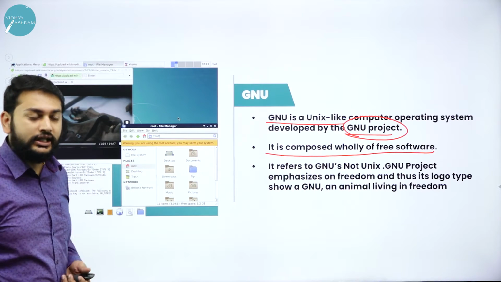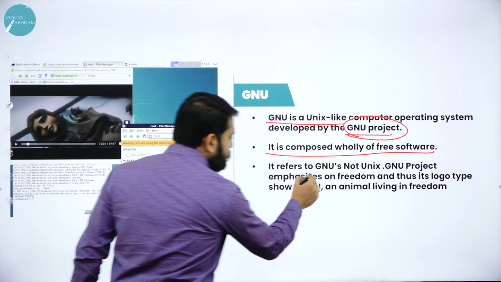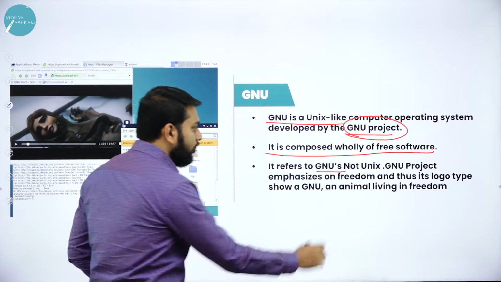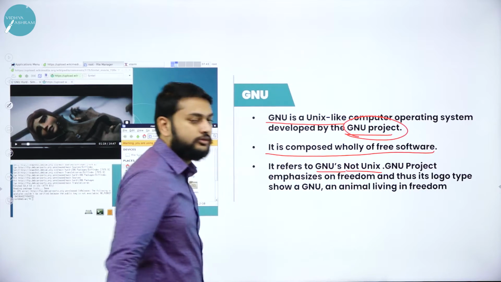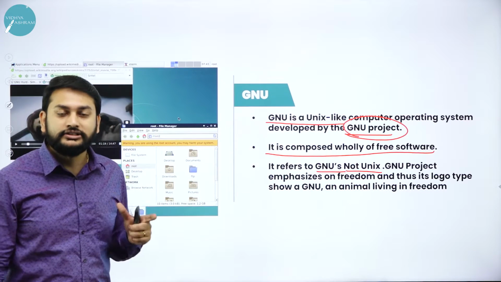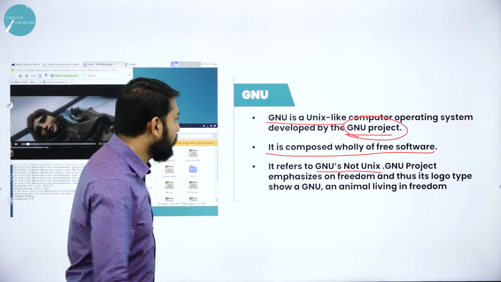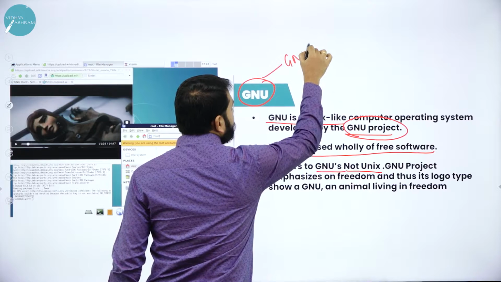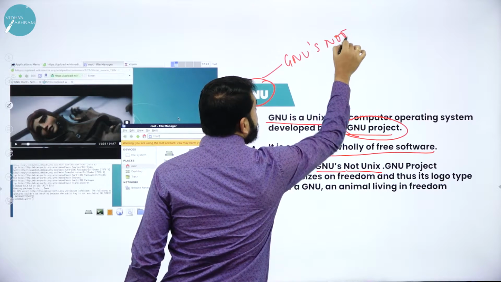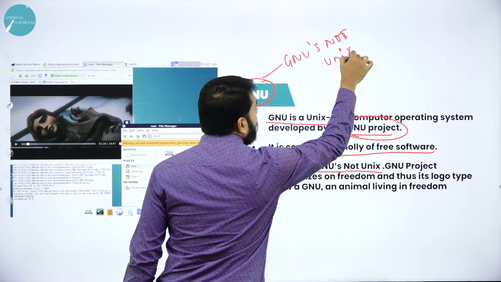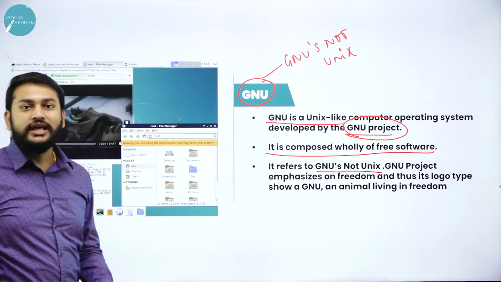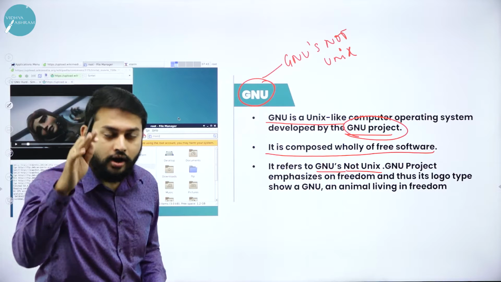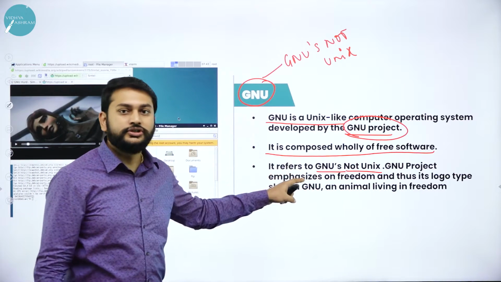Please listen here. It refers to GNU's Not Unix. G stands for GNU's, not Unix. GNU's Not Unix, this is what you need to remember. When it comes to GNU, that is what you need to write. That's the abbreviation, the acronym of GNU.